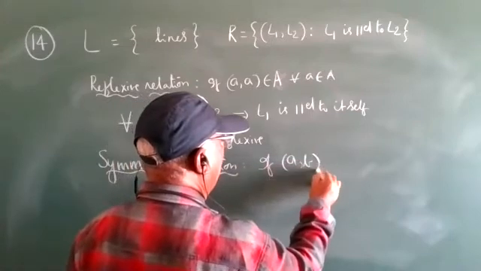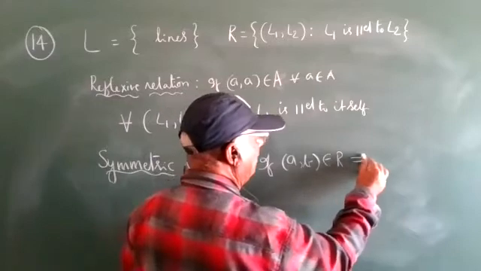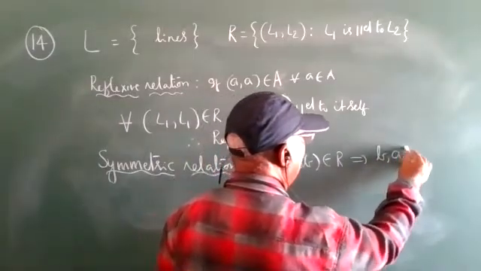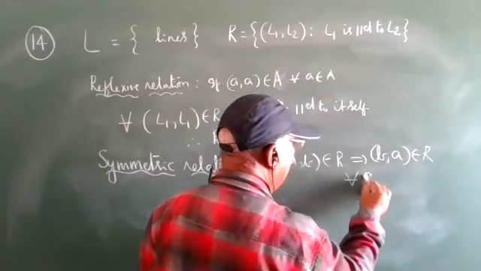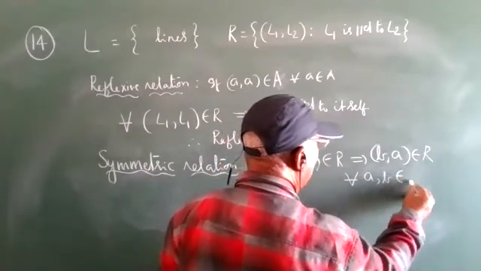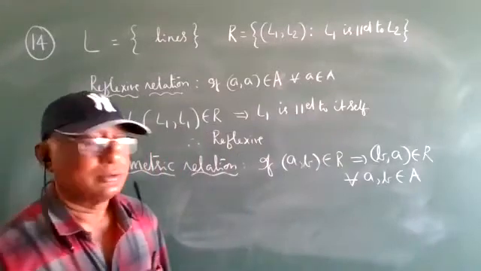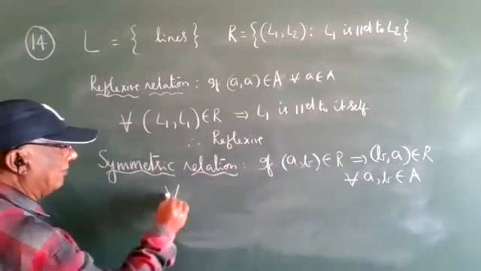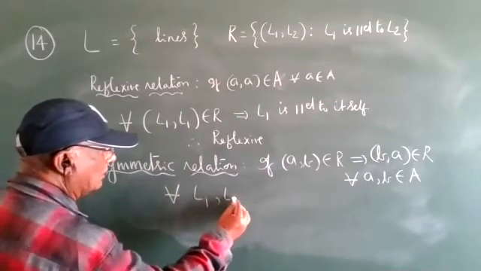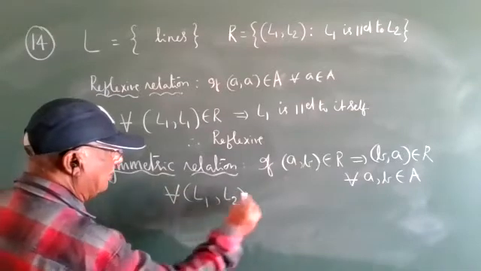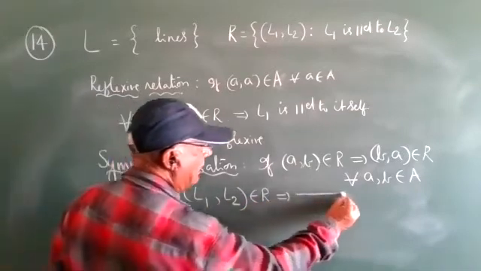If (a, b) belongs to R, that implies (b, a) belongs to R, for every a, b element in the set A. So here l1 is parallel to l2.